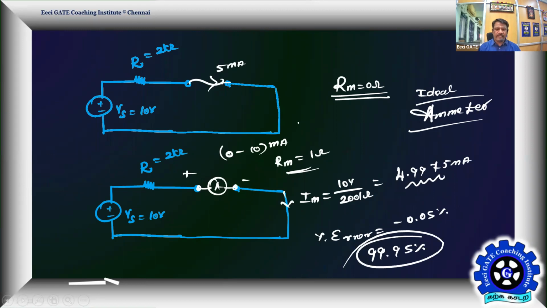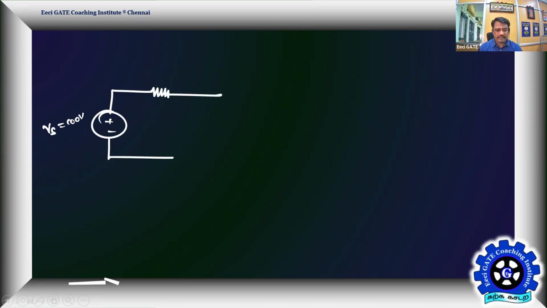Suppose we take a voltmeter, so let me take a simple potential divider circuit, to understand the effect of voltmeter loading and ammeter loading. Let me have a voltage source. Assume the supply voltage is equal to 100 volts. I have two resistors now, so a simple potential divider. That's how you can help yourself in the examination. Assume it is, for example, a 40 kilo ohm resistor, and this is a 10 kilo ohm resistor.